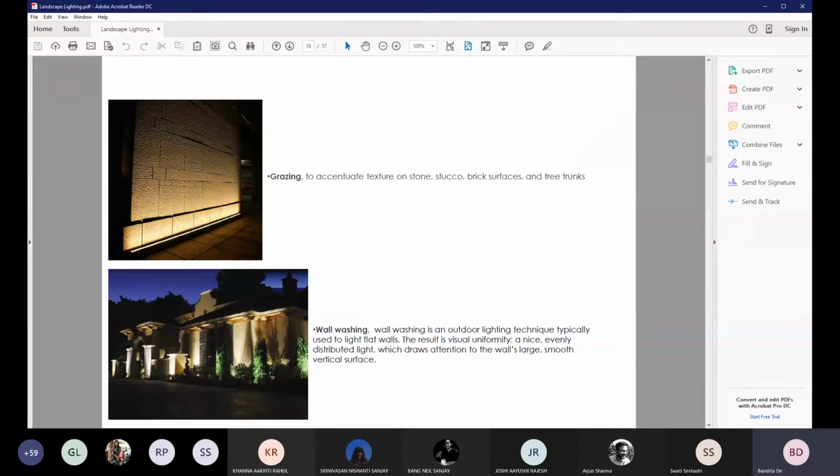Whereas when you are wall washing, you can break the lights because you are highlighting smooth surfaces. Here the intent is to only draw focus towards the wall. So you can break the lights, but your distribution of light is uniform and your walls get highlighted.